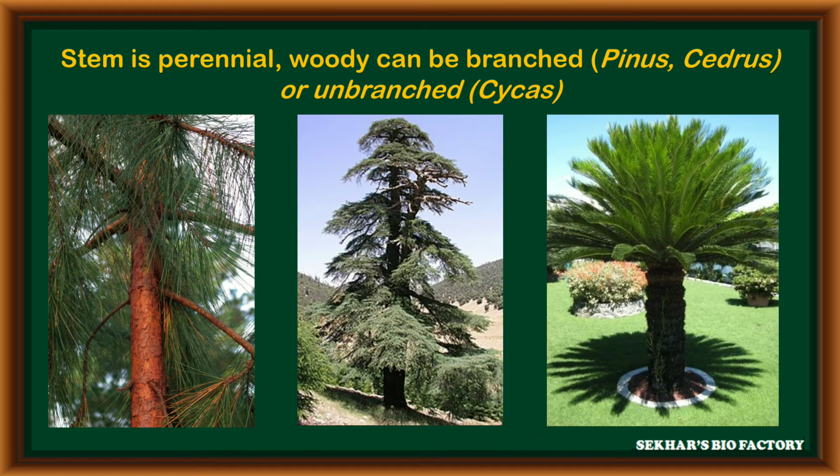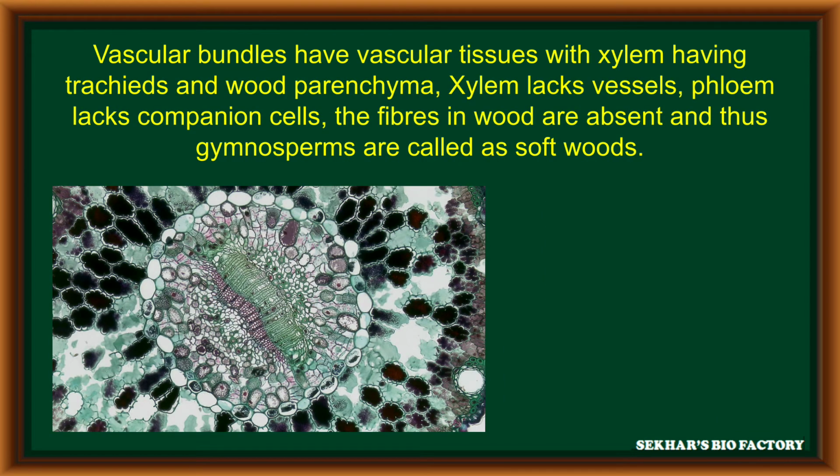In gymnospermic plants, the stem is perennial, woody, and can be branched in some of the plants like pinus and cedrus. It is unbranched in cycas. In the transverse section of the stem, the vascular tissues have xylem with tracheids and wood parenchyma.